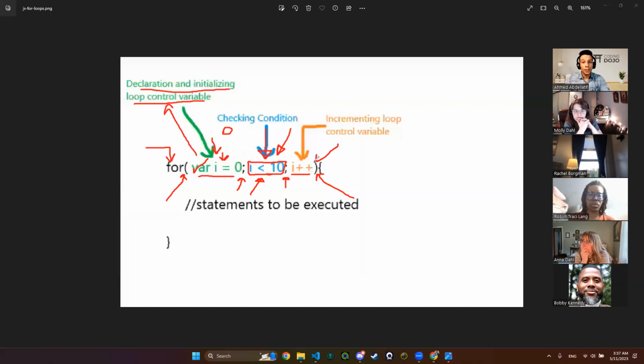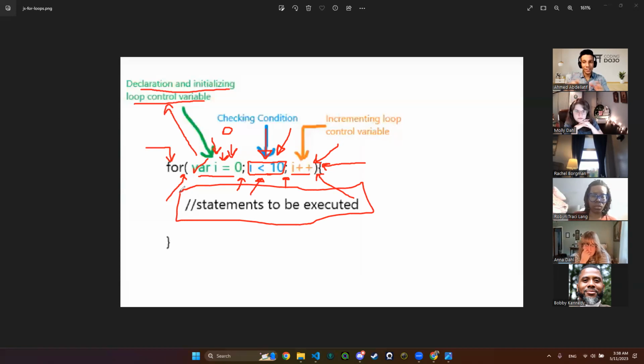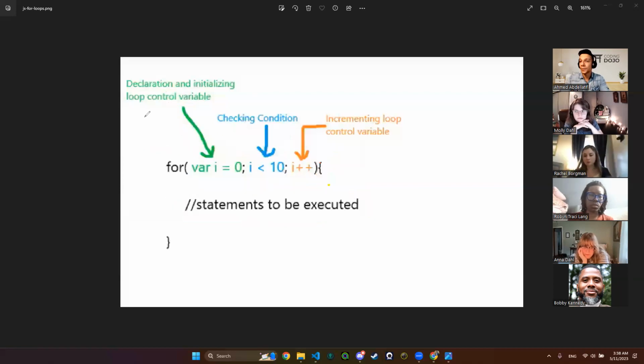Then, how much further do I want to be moving with my for loop? Do I want to be moving by 1, by 2, multiplication of 3, whatever? In the common way, it is always i++, which means I am moving forward, incrementing the value of my iterator by 1 only. Then what do I need to do in that for loop? The theoretical part right here may seem hard, but when we write it in the code, it will be much easier. So let's try it. First, let me have a look at the chat.